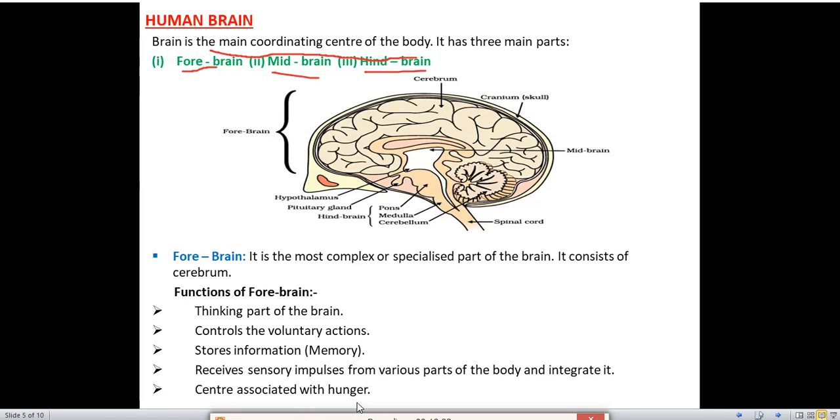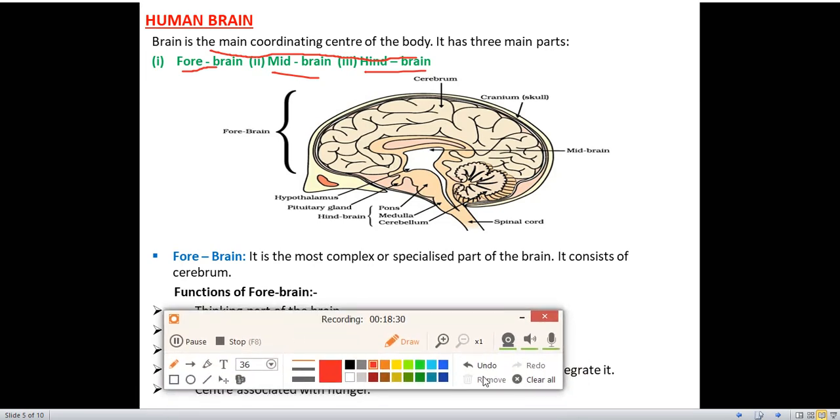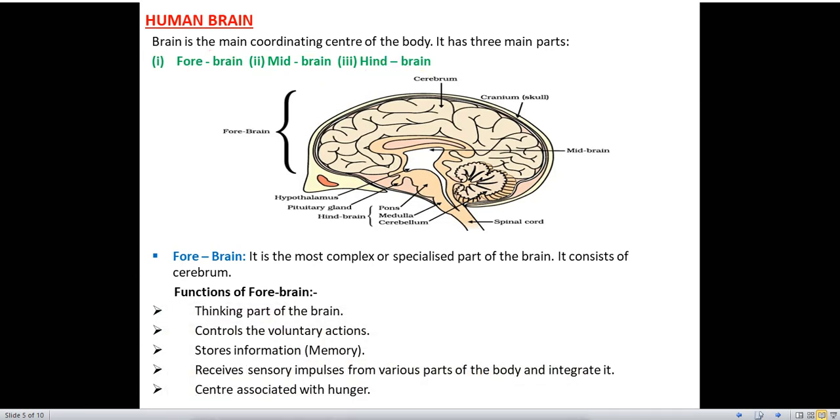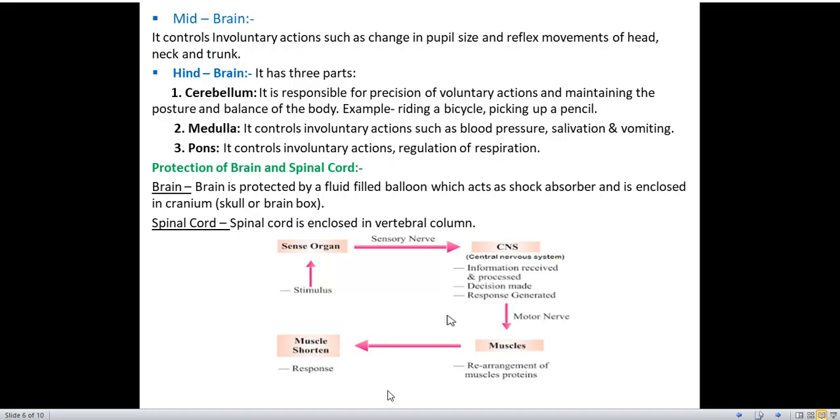Center associated with hunger. Sometimes you feel very hungry. It is also associated with the forebrain. So these are the functions of the forebrain. You have to remember the functions of the forebrain. In your exam, you can get a question on the function of the forebrain.